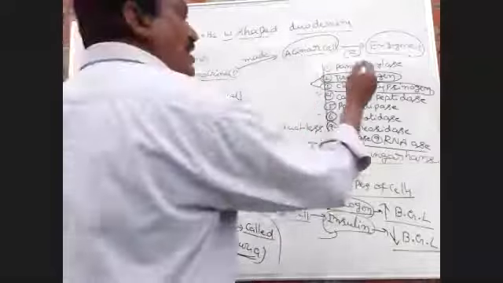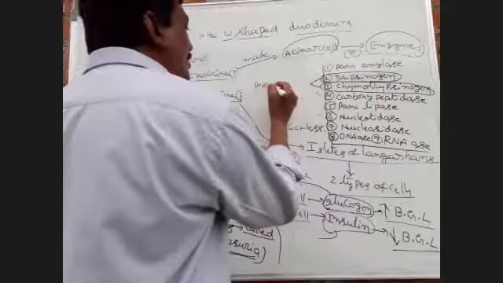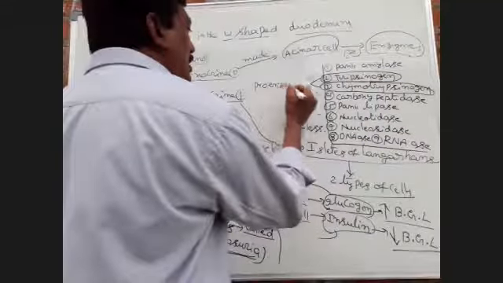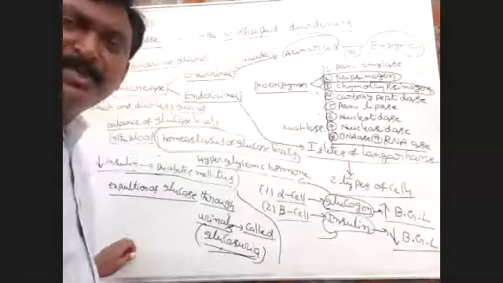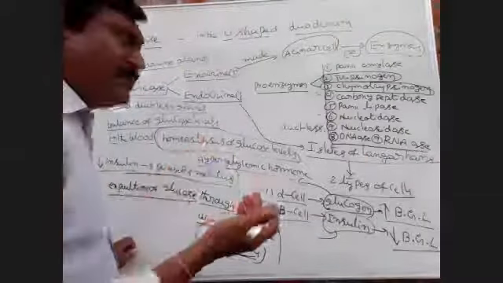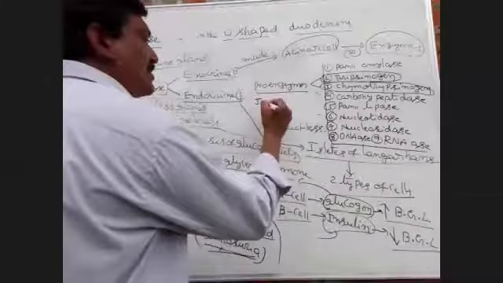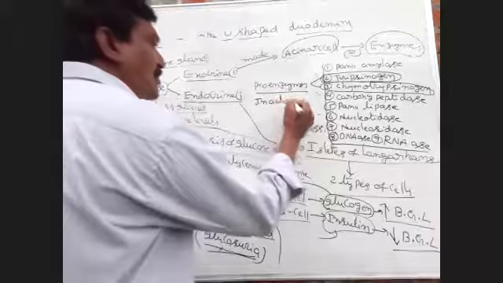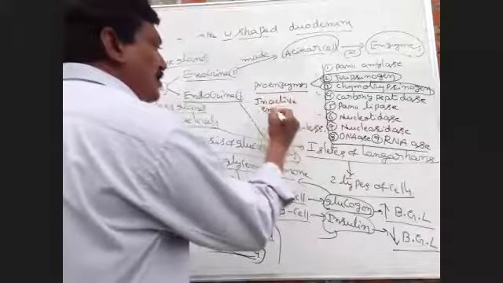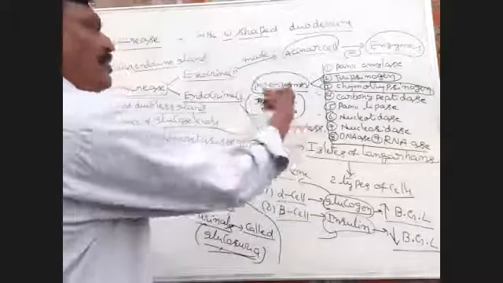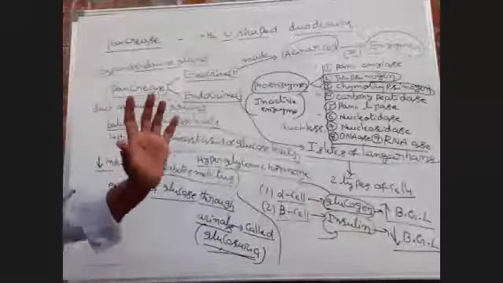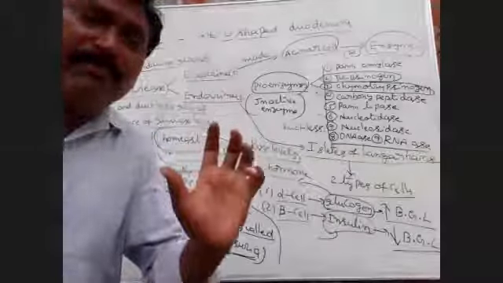These two are proenzymes. Remember, this is most important. Inactive enzymes are called proenzymes. So this is the detailed account of the pancreas.